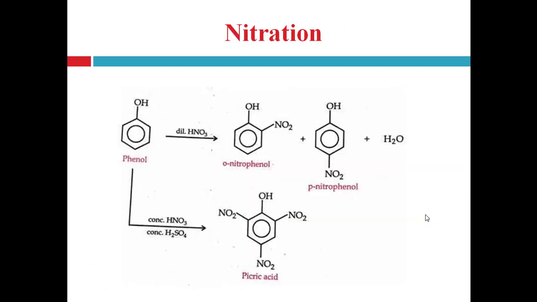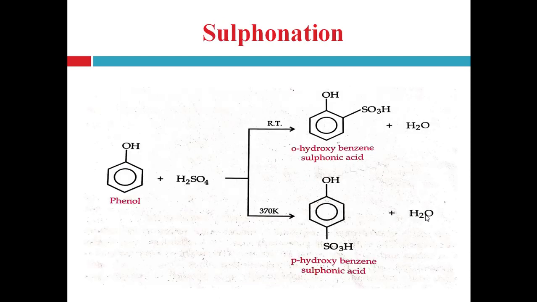In the previous nitration example, there is a difference in the nature of the reagent. In one case there is dilute nitric acid, and in the second case concentrated nitric acid. Here in sulfonation, in both cases phenol reacts with sulfuric acid, but at different temperatures.